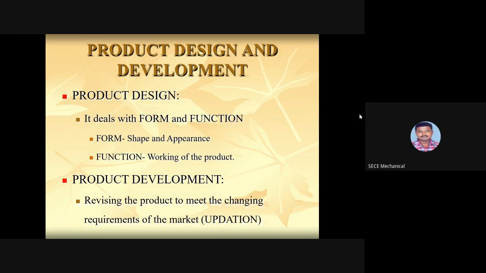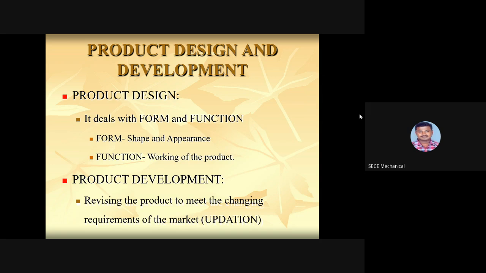And next is function, the working of the product. The working is nothing but the performance of the product, the features and the outcome or output of the product. The function should be very good when we compare it with similar products from other companies. So based on these factors, we need to do product design, and definitely we should consider form and function.